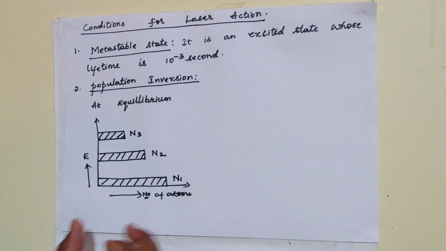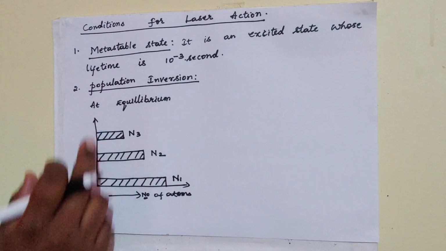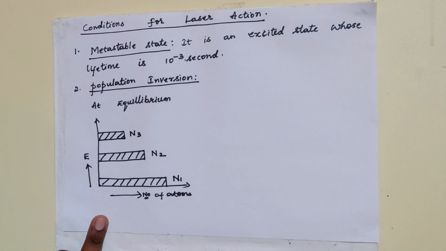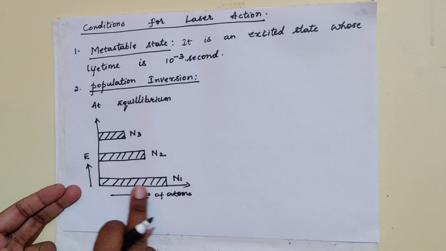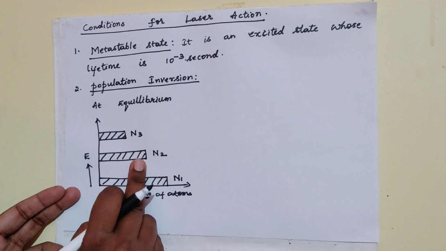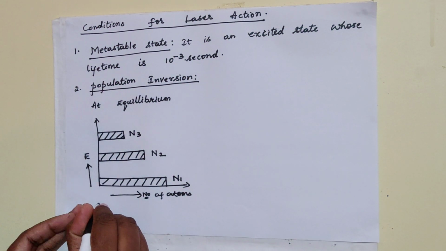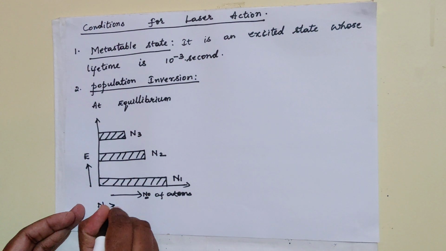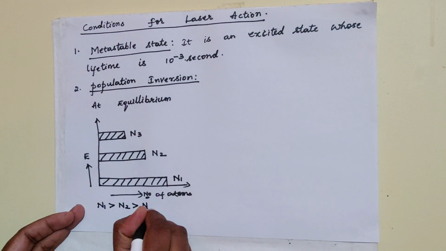So this will be the condition of atoms when the system is at thermal equilibrium. In this graph you can see in the ground state we have more number of atoms and lesser in N2 and N3. That is, here N1 is greater than N2, which is greater than N3.